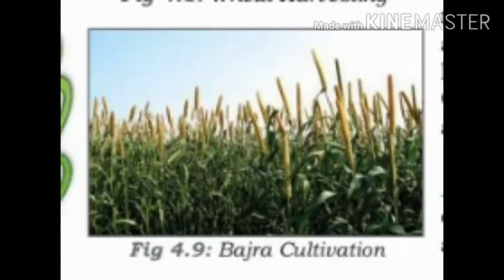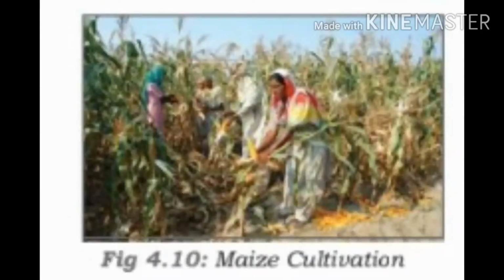Clear students? Then we'll move on to next one. Next one is maize. Children, maize is also called what? Yes, corn. Regions suitable for maize are temperate regions. Clear? Then what type of climate is used? It requires moderate temperature and rainfall along with adequate sunshine. Then soil type: it grows in areas of well-drained and fertile soils.